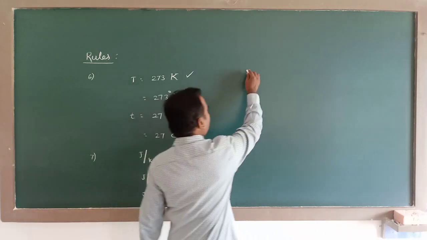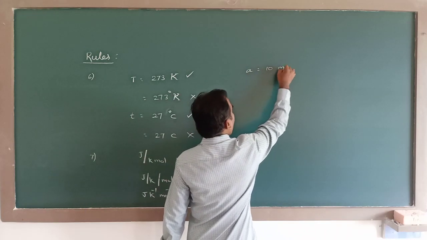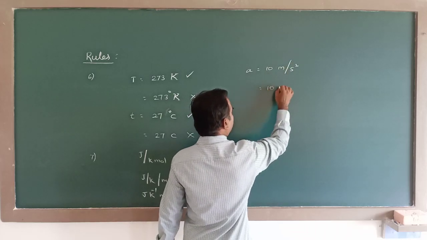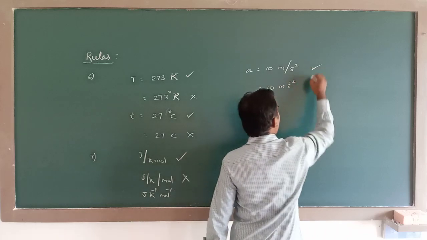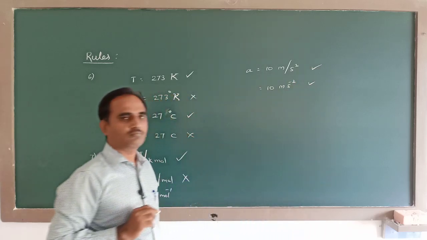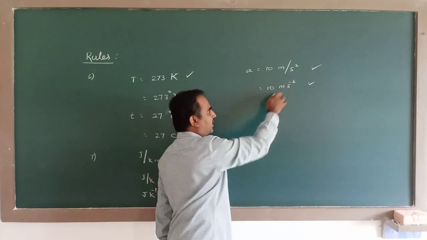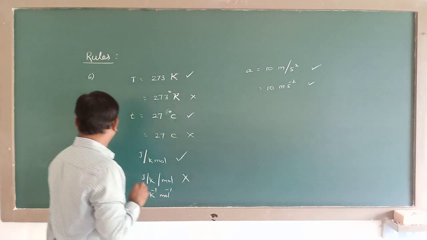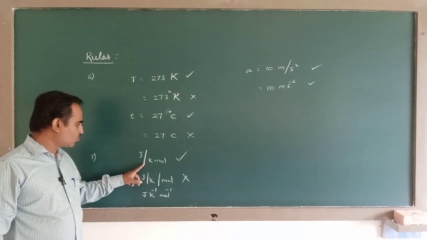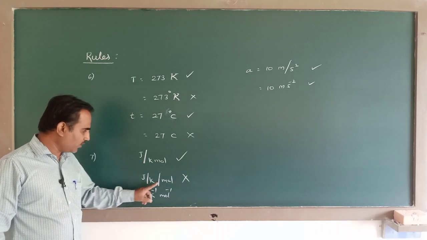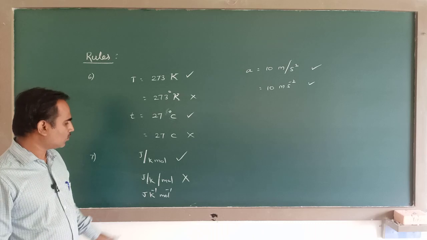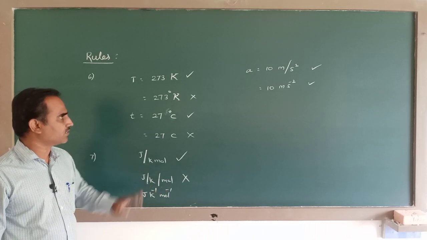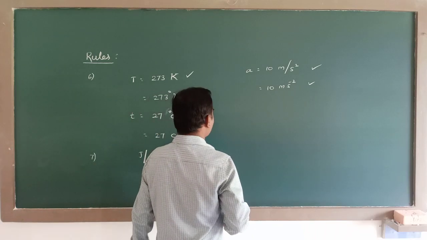For example, acceleration 10 meter per second square, you can write it like this. This can also be written as 10 meter second to the power of minus 2, both are correct. So only one solidus is to be used, and you should not use many solidus like this. And also the units which are in the denominator can be taken to the numerator by taking negative indices like this.